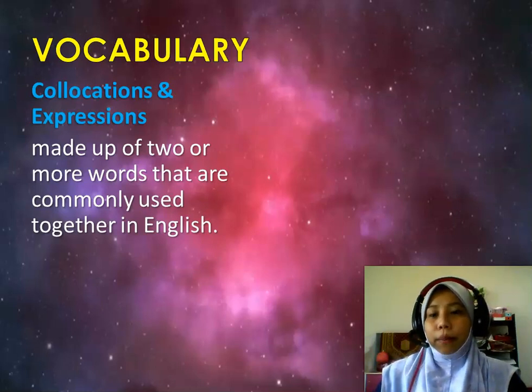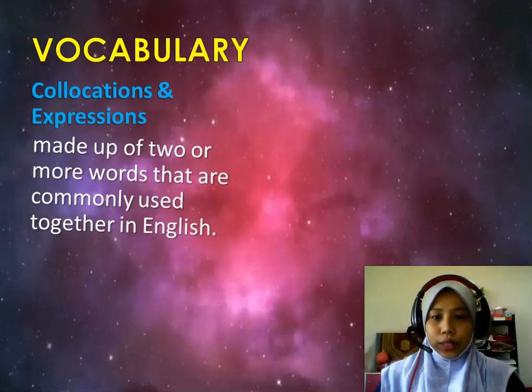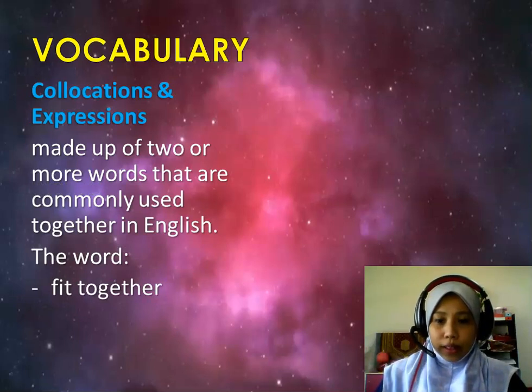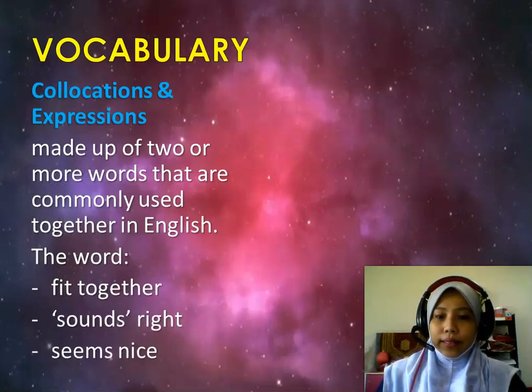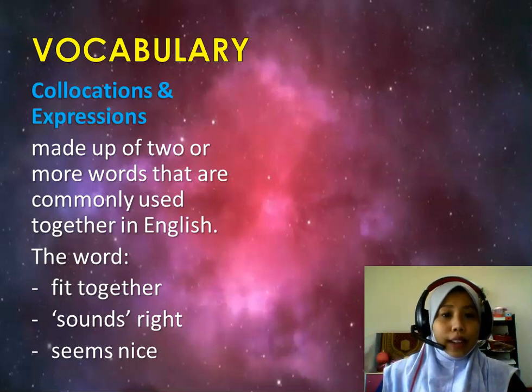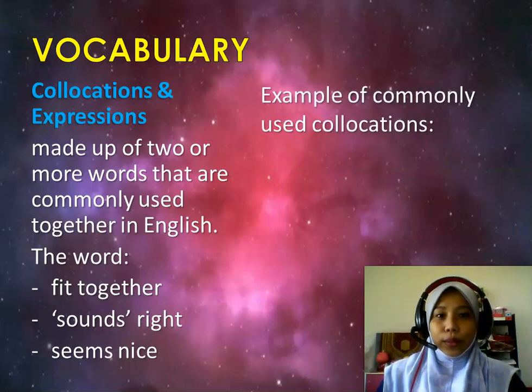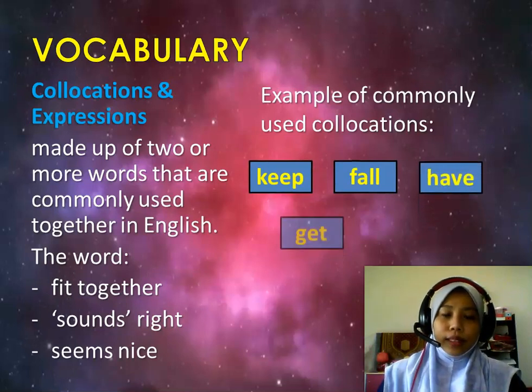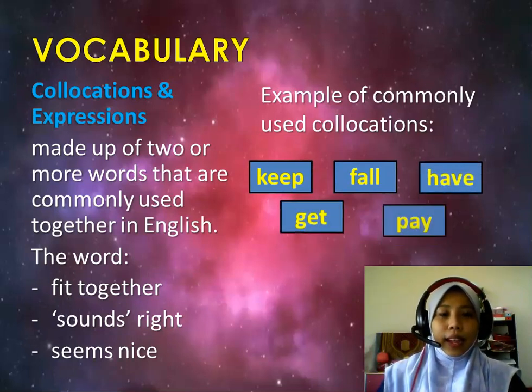Collocations and expressions are made up of two or more words that are commonly used together in English. The words usually fit together, sound right, and seem nice to a native English speaker, regardless of grammatical errors. Examples of commonly used collocations are keep, fall, have, get, and pay.